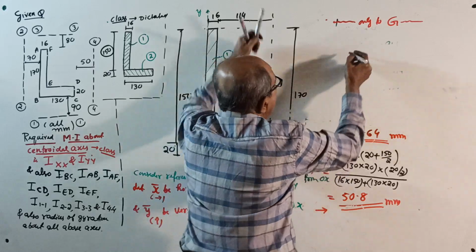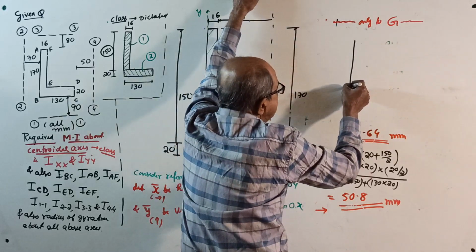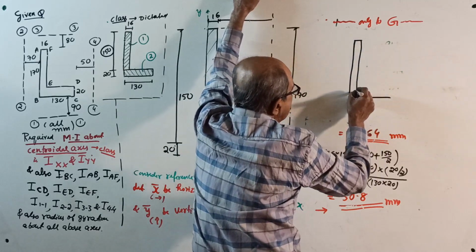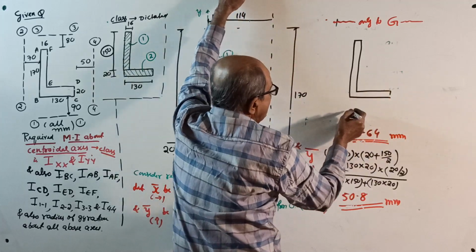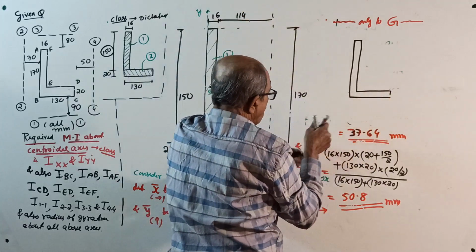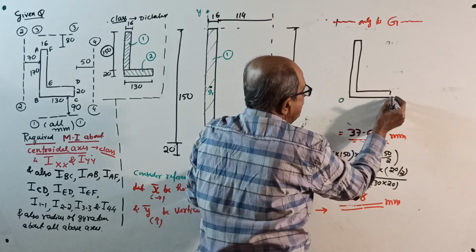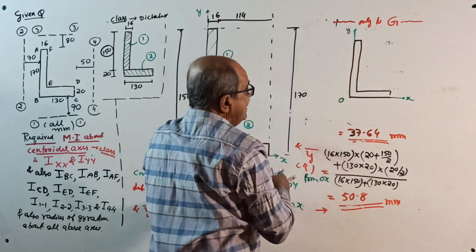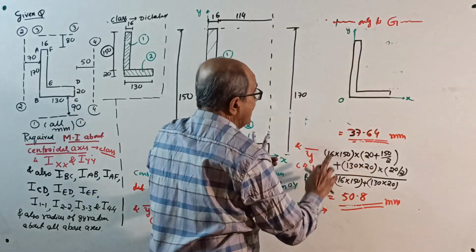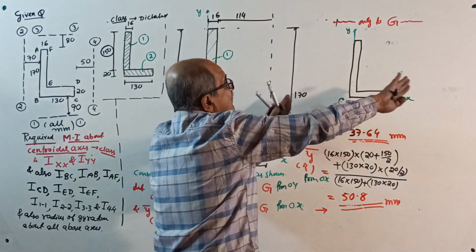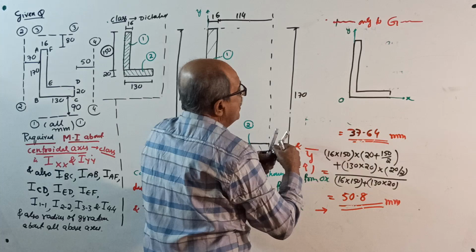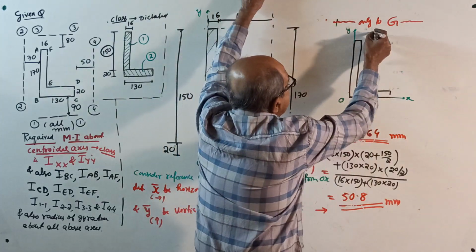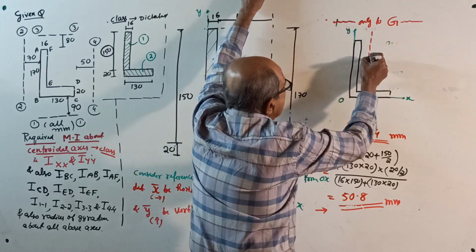then what you do is you write the original sketch here without breaking. See, this way. Without breaking, write it. Okay, this way. And mark that OX, OY if you want. O, see, this is X, this is Y, and here enter the values. Mark G. X bar from OY, we got 37.64. See, this is 130. So 37.64 will come somewhere here.